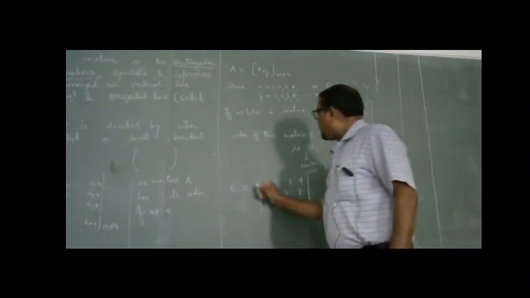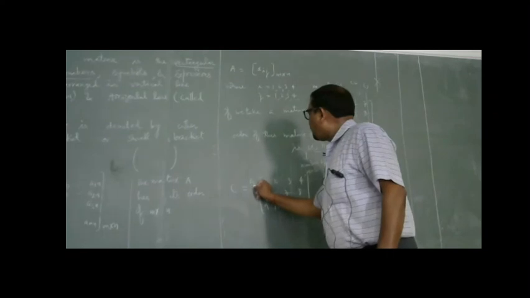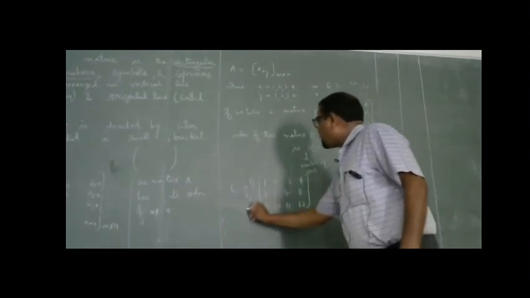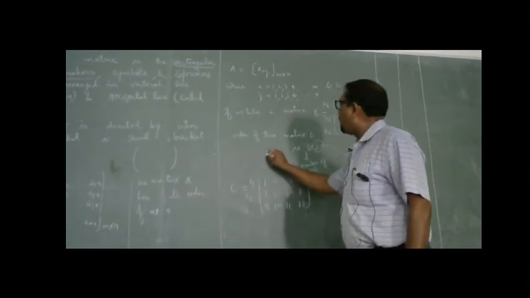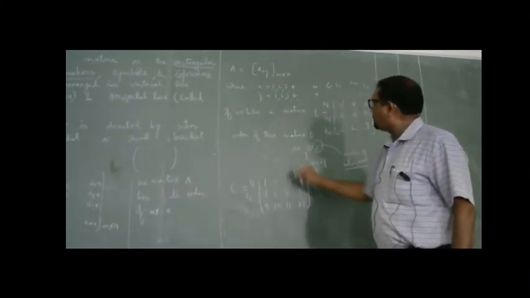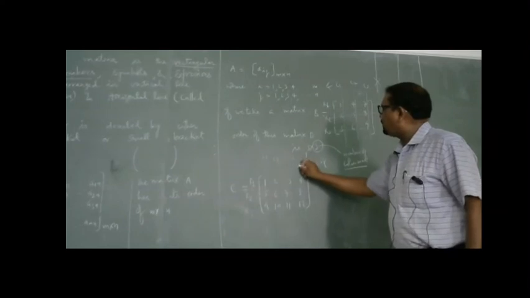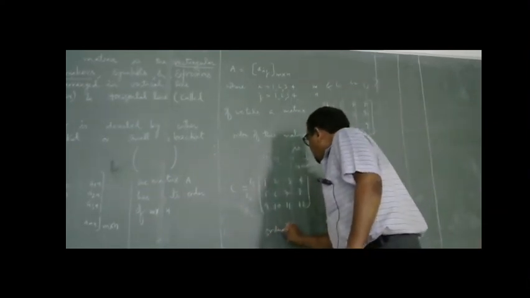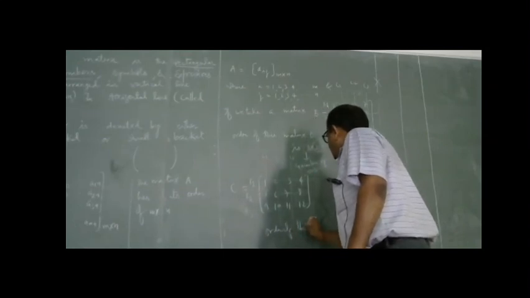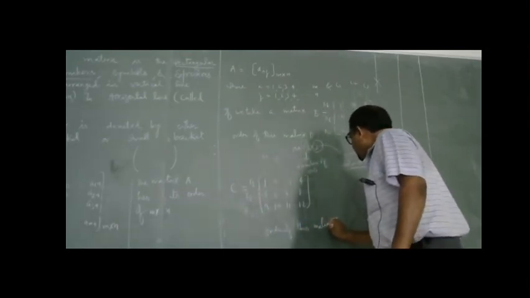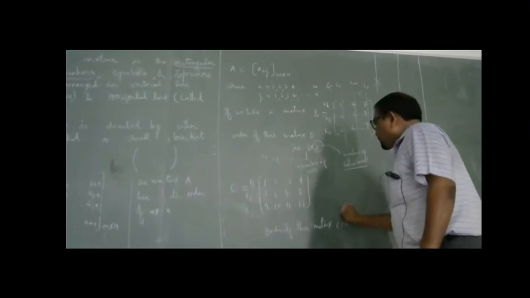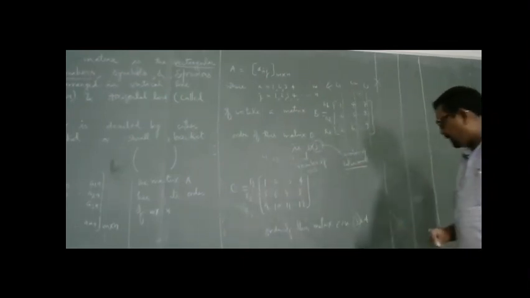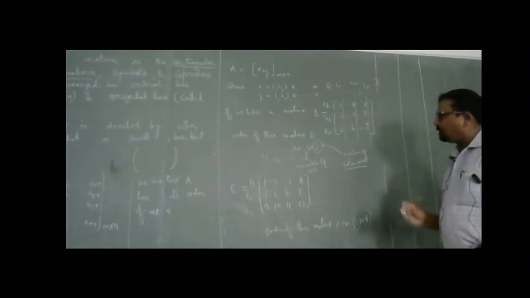So this is R1, the first row, this is R2, the second row, and this is R3, whereas this is C1, C2, C3, and C4. So the order of this matrix C is 3 cross 4. The number of rows is 3 and the number of columns is 4.